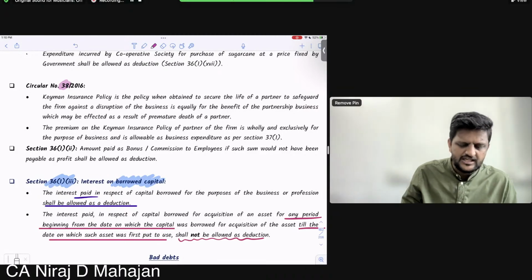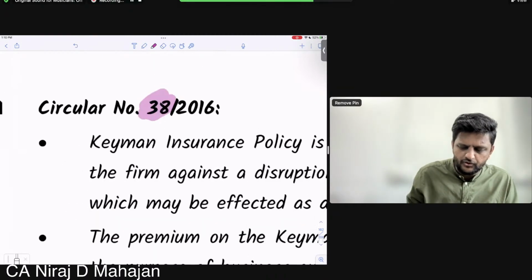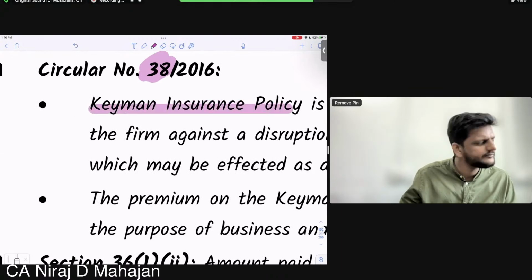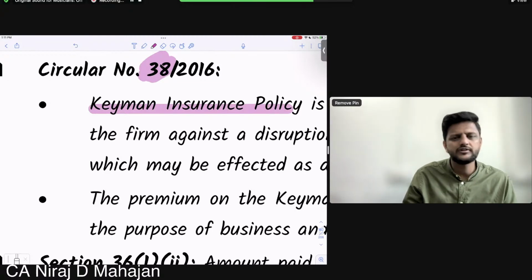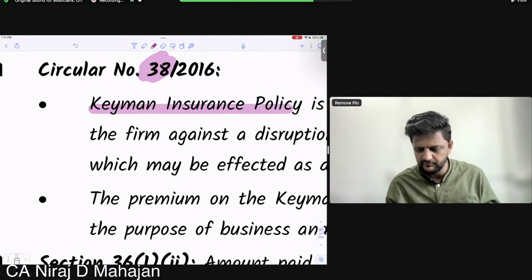So check. Keyman insurance policy, I think we have discussed this now for 2-3 times. Whose birthday is it today? Or somewhat Diwali firecrackers, they still have remaining Diwali.